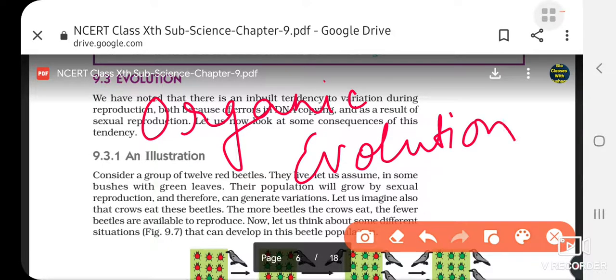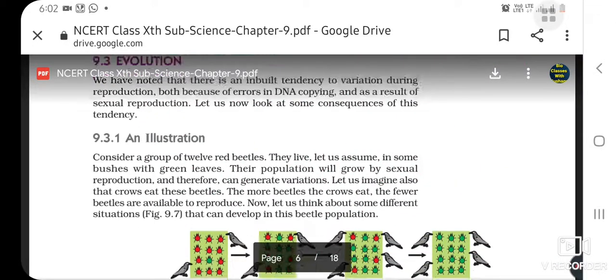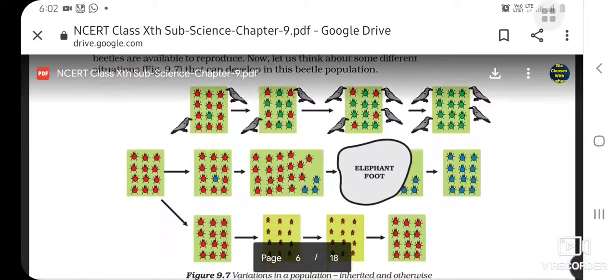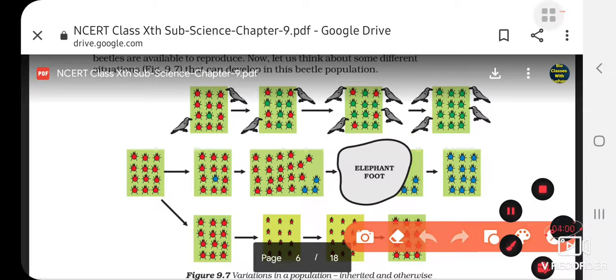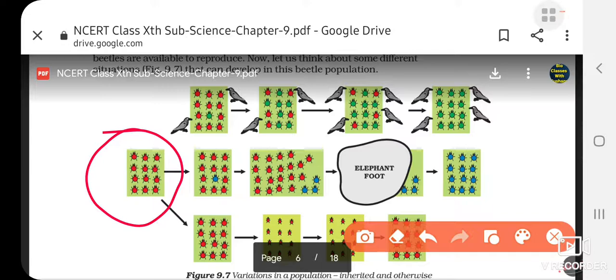Now we will see an example of evolution which is given in NCERT. Look at this picture, everyone. Now there are 3 cases. You see these are the normal bugs. They are red beetles. Now there are 3 situations. Earlier they are all red, but you see the beetles, they are growing in grass.